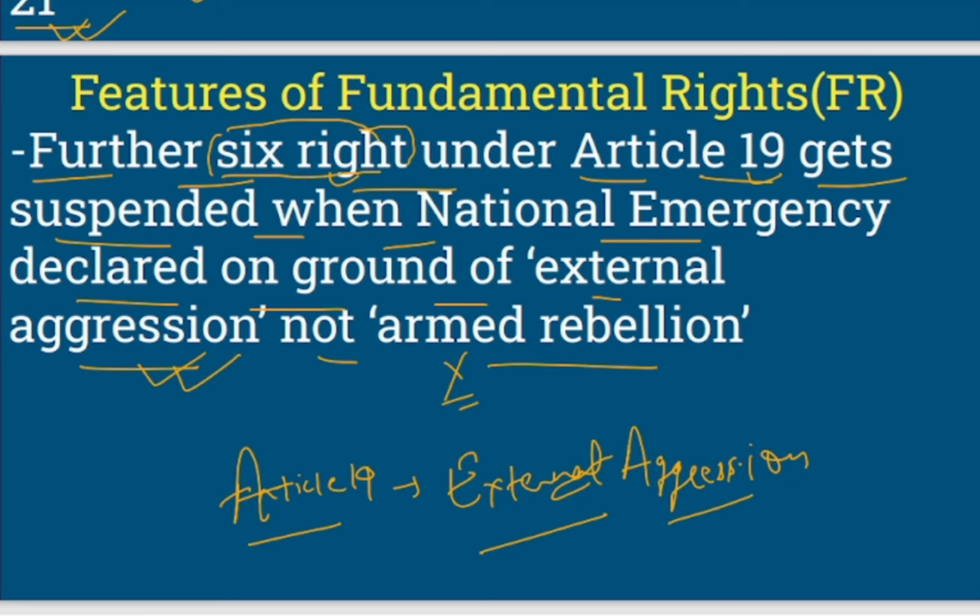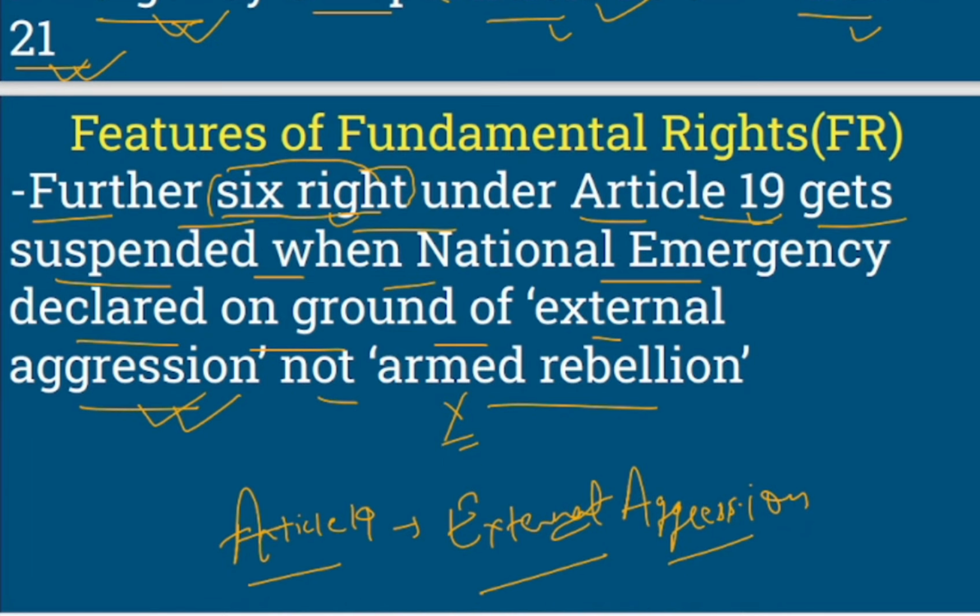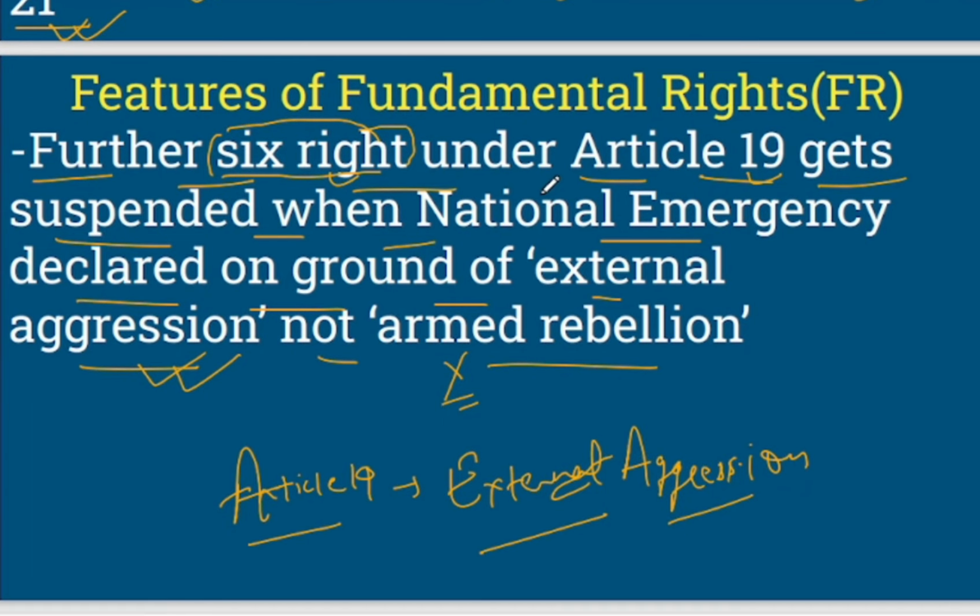And here it says, let's discuss the previous point to interrelate. Here it says that fundamental rights can be suspended during national emergency except Article 20 and 21, right? So Article 20 and 21 will always be there. And here it says that Article 19 gets suspended when national emergency is declared on the ground of external aggression, right? You need to distinguish these two points for better understanding.